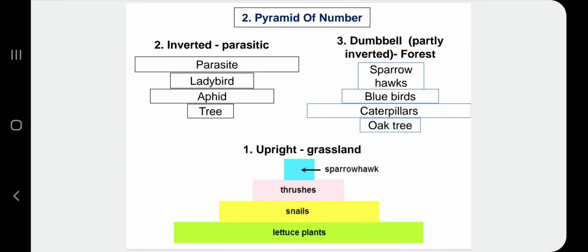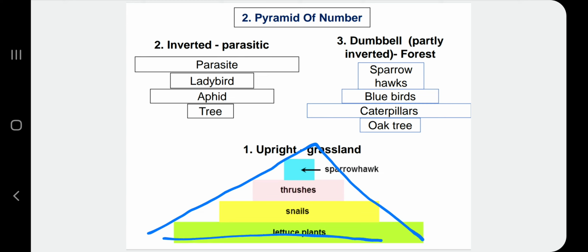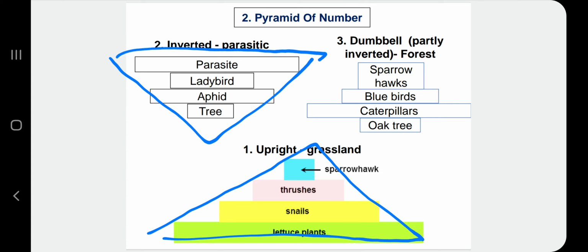Okay, so untuk pyramid of number usually upright. So ini kalau untuk grassland, so dia bentuk upright lah macam ni. Okay, the second one dia bentuk inverted, dia terbalik daripada upright. So sebenarnya parasitic ini, sebab bila number parasites lagi banyak lah kalau kita nak count. Okay, walaupun parasite tu small tapi dia punya numbers tu banyak.